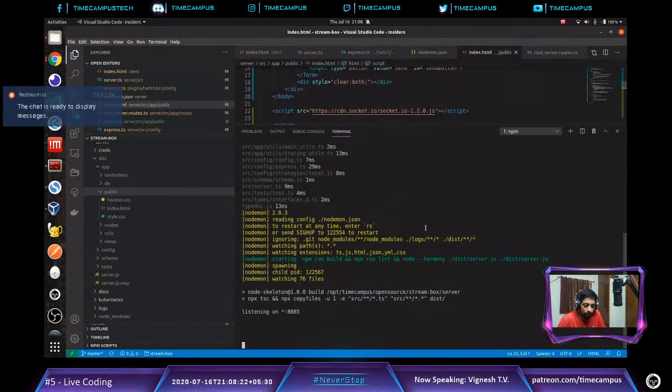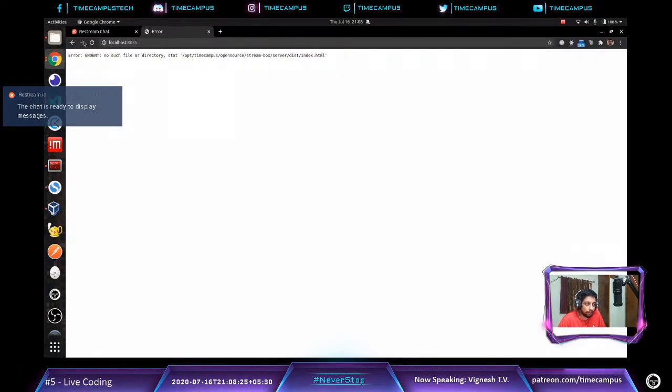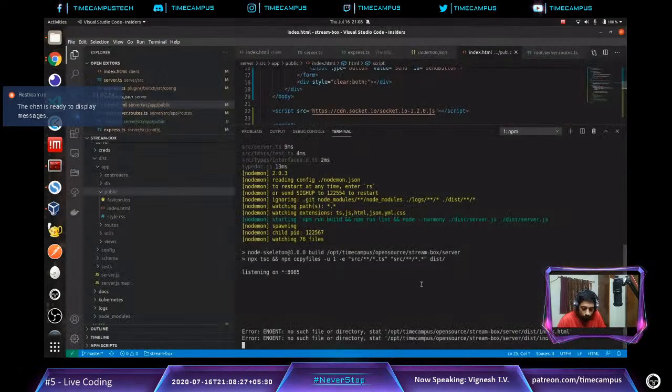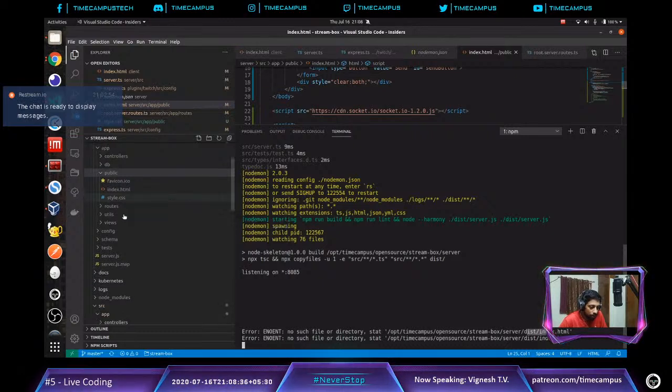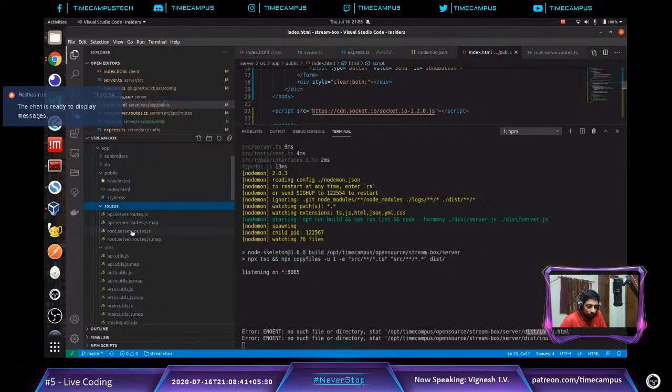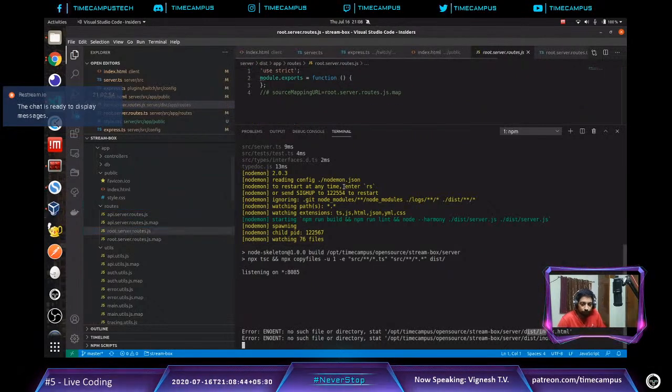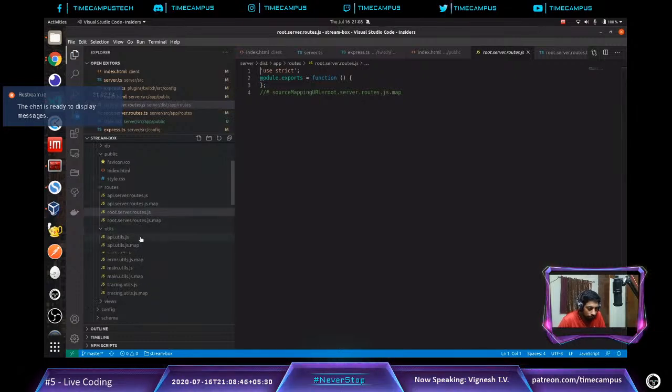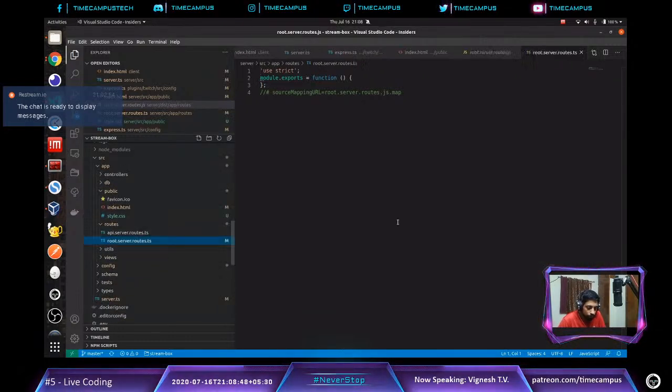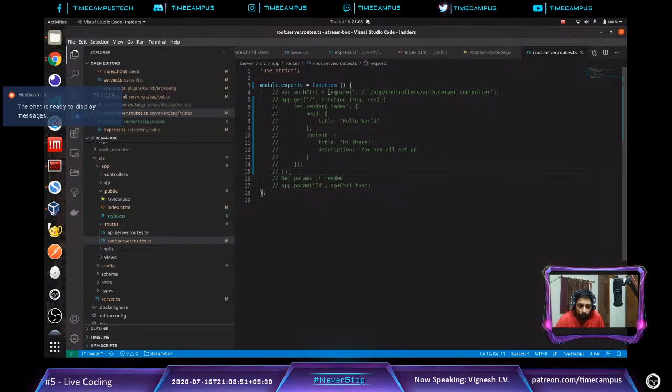Okay, the server started. Let me refresh this page. Okay, it's trying to look at dist directly, so it's not there in dist, but it's there in dist/public. So let's quickly fix that. So where we have to go is, we have routes where we are actually rendering this. So if we look at the routes, let me go to the src now. Okay, so we have commented this out, so it should be working properly.